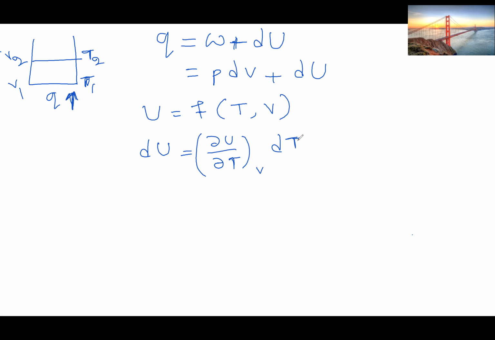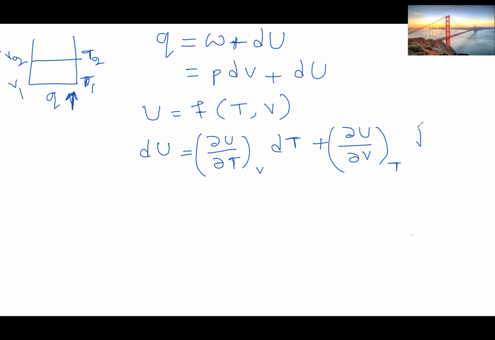If you do not, I'll briefly mention some mathematical points in my next video, since differentiation and integration are the basic math concepts used in thermodynamics. So I am doing the partial derivative here. If U is a function of T and V, then dU equals (del U/del T) at constant V dT plus (del U/del V) at constant T dV.